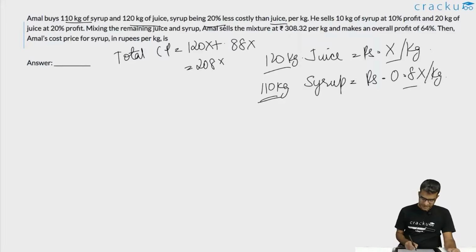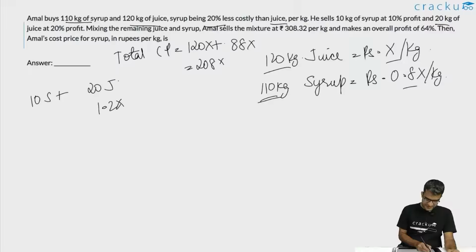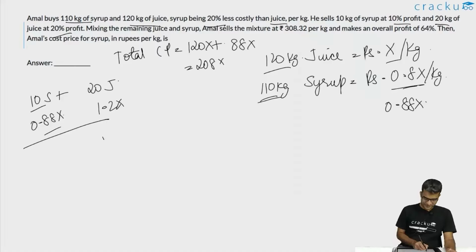He sold 10 kgs of the syrup and he sold 20 kgs of the juice. Juice he sold at 1.2x, he made a profit of 20%, and the syrup he sold for 10% profit. 10% profit on 0.8x will be 0.88x. So by selling this, he made 10 into 0.88, which is 8.8x, plus 20 into 1.2x, which is 24x. So this is equal to 32.8x.